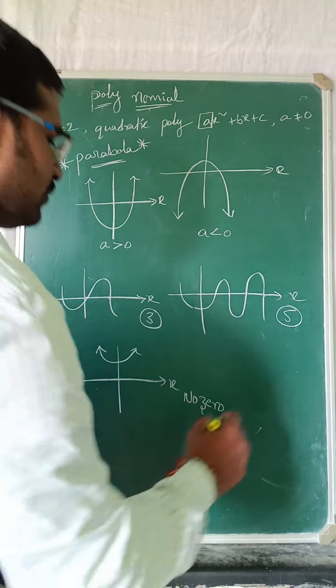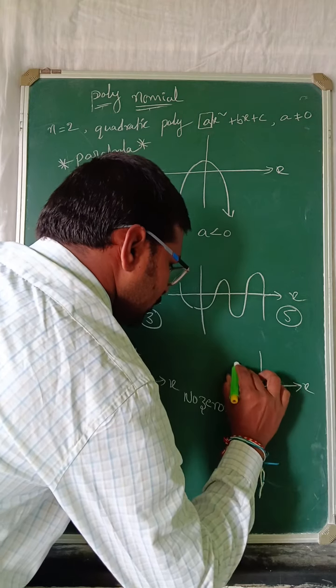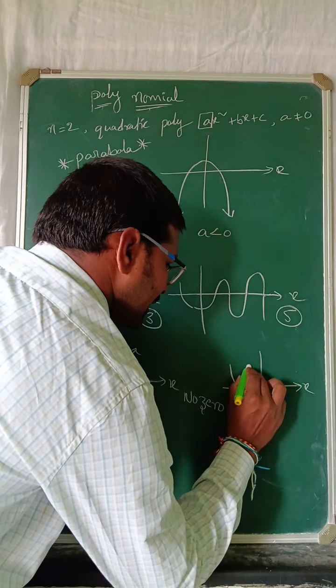Suppose if the graph touches at one point also, it is 1 zero. It is considered as a 1.